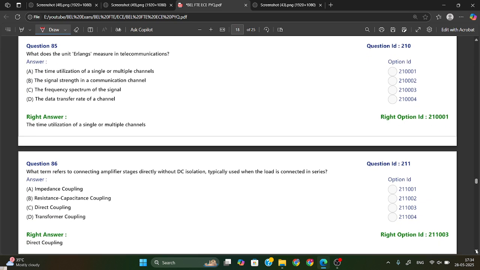Start bit should be there, character bits also, and stop bit should also be there. What does the unit of Erlangs measure in telecommunication? One Erlang is equal to the continuous use of one voice path.